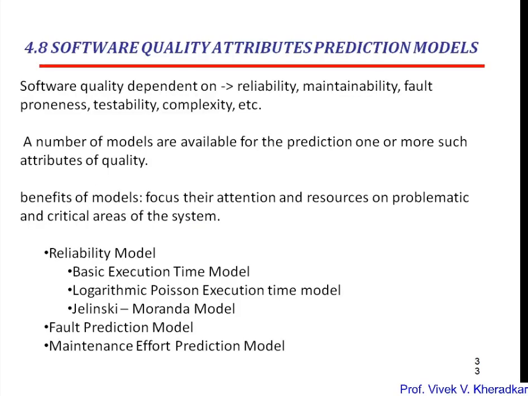Now the next part is the software quality attribute prediction model. So software quality is dependent on many attributes like reliability, maintainability, fault proneness, testability and complexity. This quality is not a direct measurement; it depends upon lots of additional attributes like reliability and maintainability. So calculating quality is a challenging task.